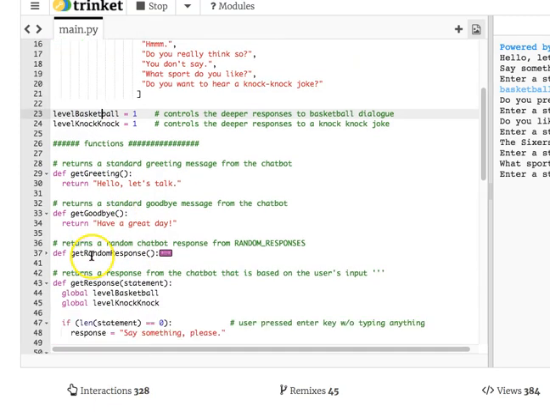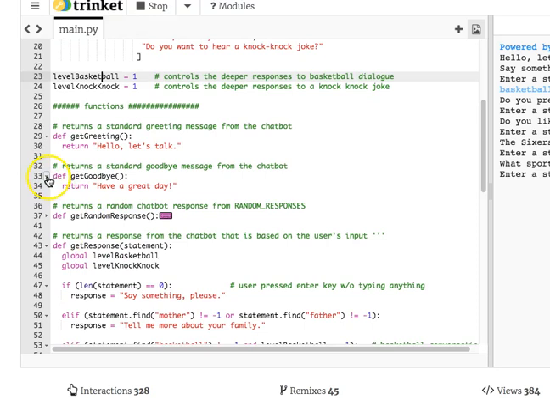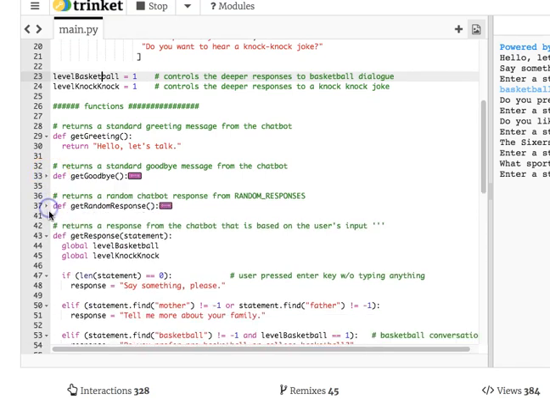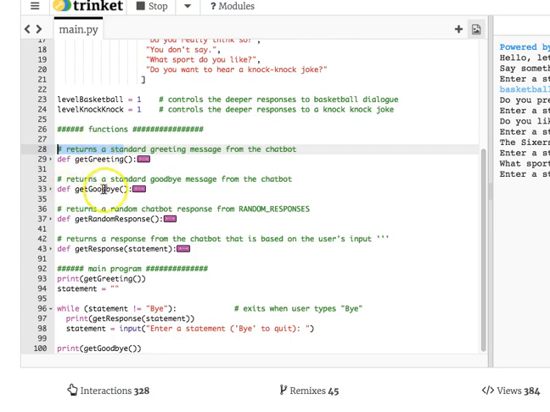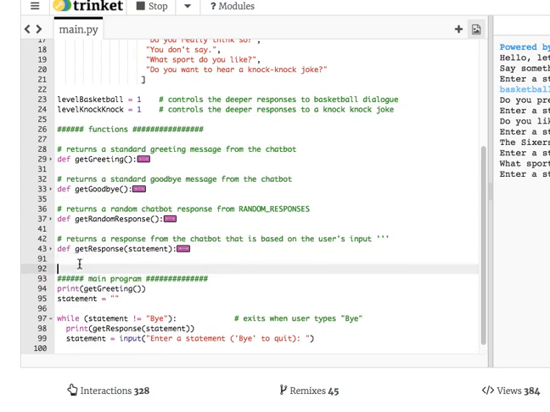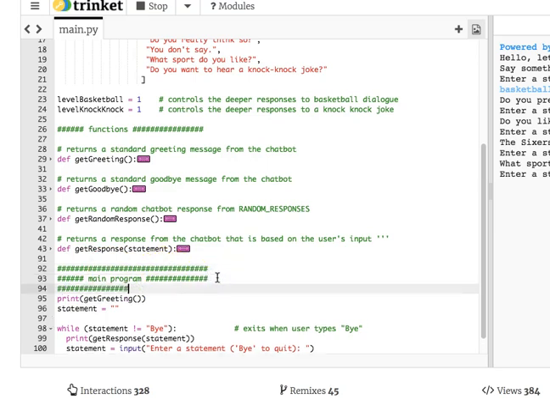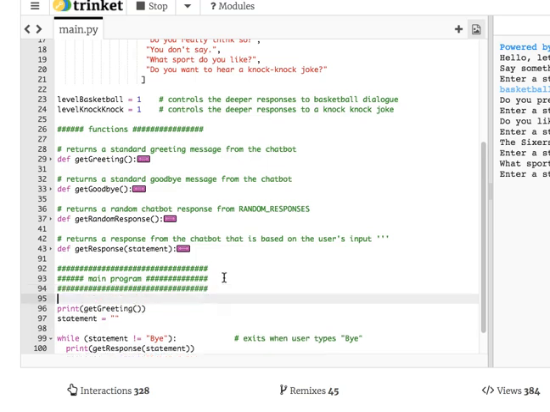Now we're down to Jasmine's favorite section of a Python window, the functions. The functions should have their own little area, and they should have a comment in this style, not my old-fashioned style with 3 little apostrophes. And this greeting and this goodbye function get called down here in the main program. And you know what? The main program is so important, I'm going to set it off so it stands out more. This is like the castle that has a moat around it. So people know this is the castle. This isn't just some out area.